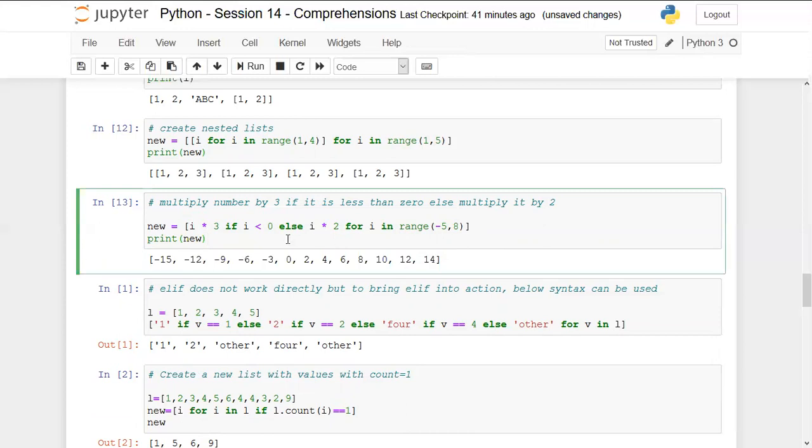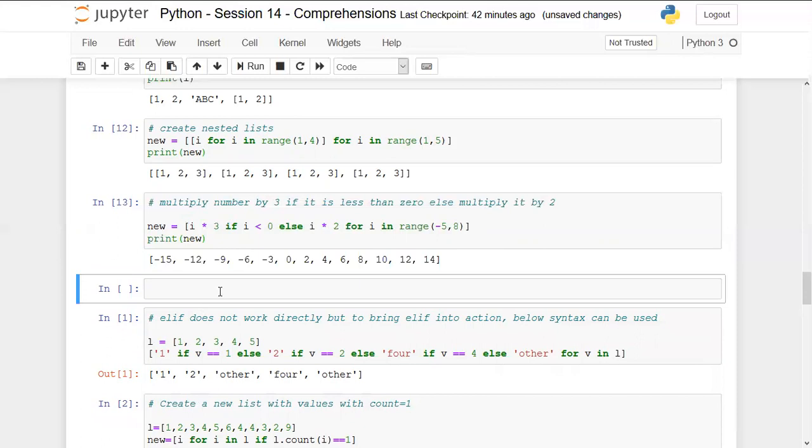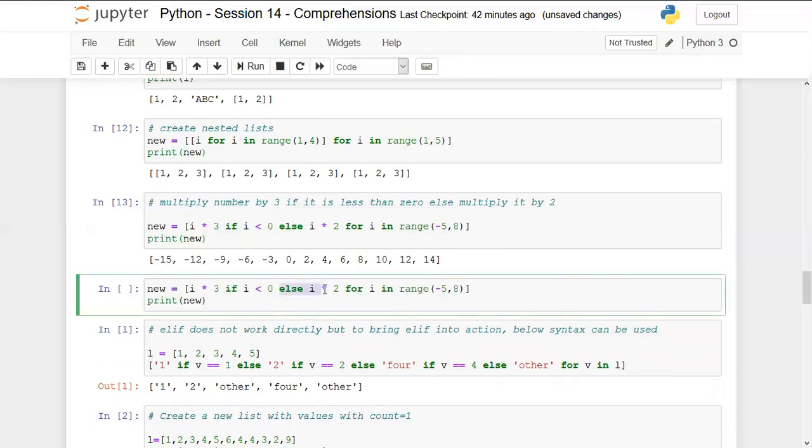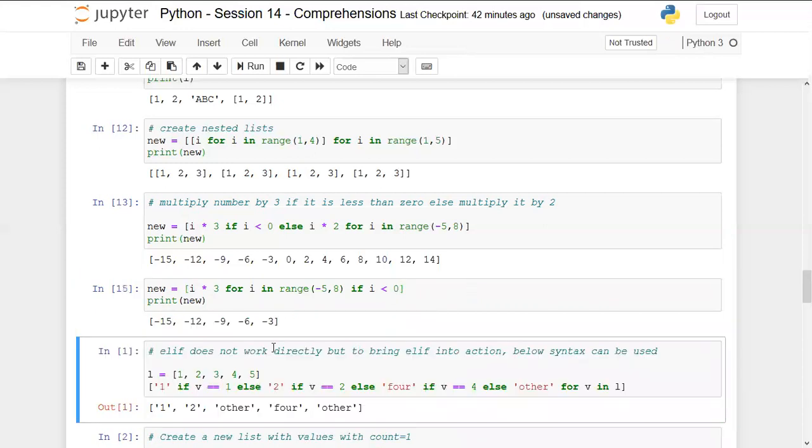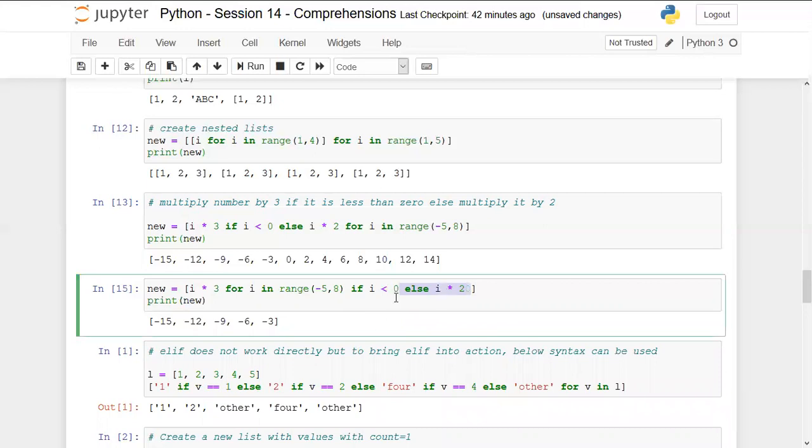So the catch to note here is just the if else conditions, how we are presenting it in the list comprehension. And now if I show you how, if I change the sequence of them, if I'm going to write if else condition after the for loop, then you can see it is saying that it is invalid syntax. But if I remove else condition from here, now you can see it will work. So this is how it works in list comprehensions. So you should remember this thing, that when you are working with only if, it will come after for loop, but if you are working with if else, it will always come before for loop.